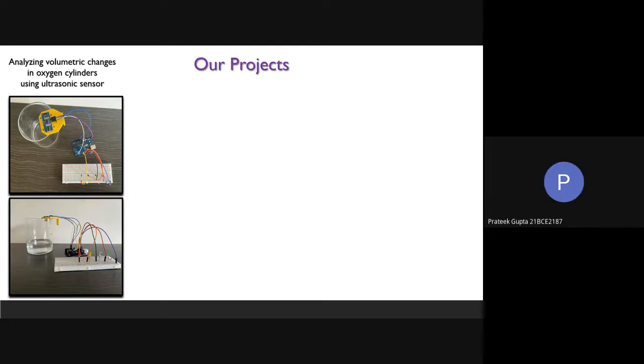Now I'm adding the water. So now the value is increasing from X to X plus 1, 2, 3. I'm increasing the values. As the water comes closer to the ultrasonic sensor, different LEDs start glowing. If it's the closest to the ultrasonic sensor, the red LED glows. And if it's far away from the ultrasonic sensor, the green LED glows. I thought you were calculating the volume of that.